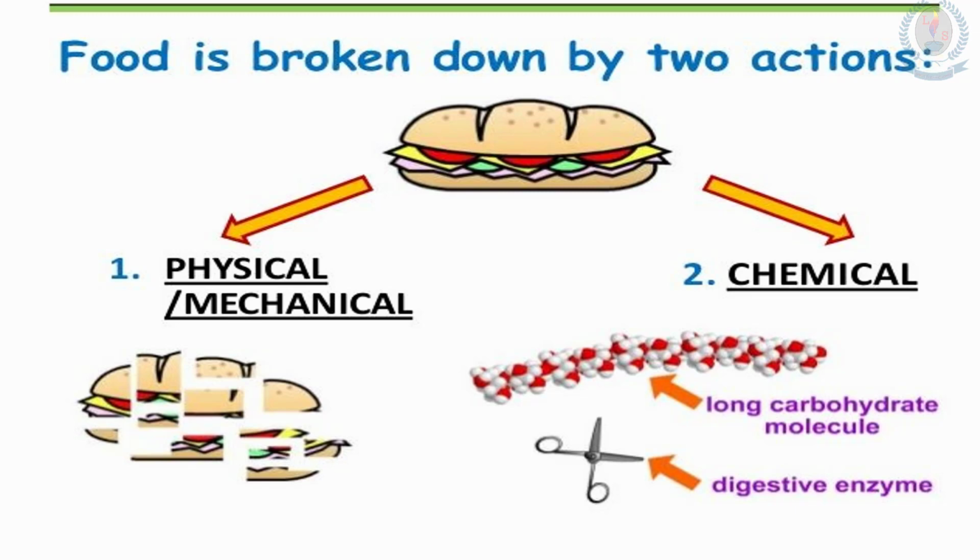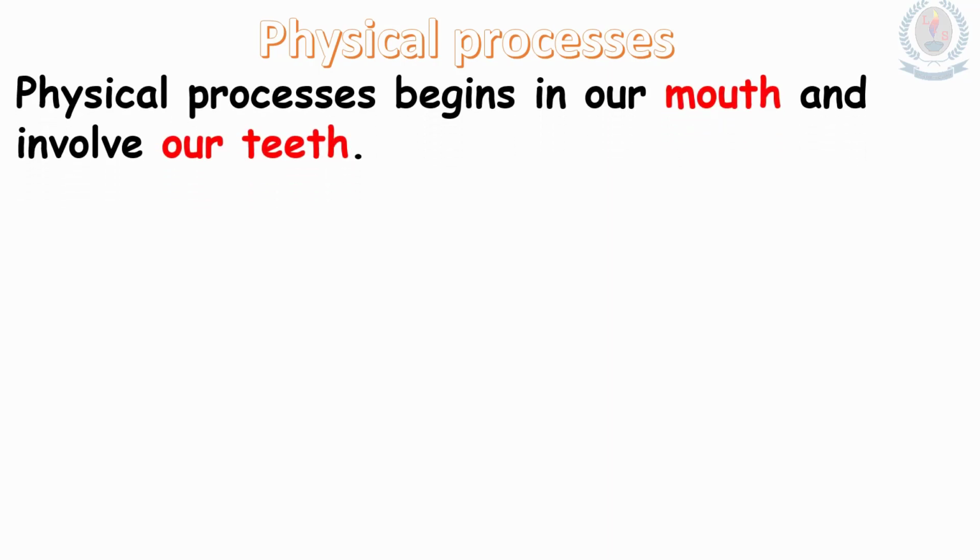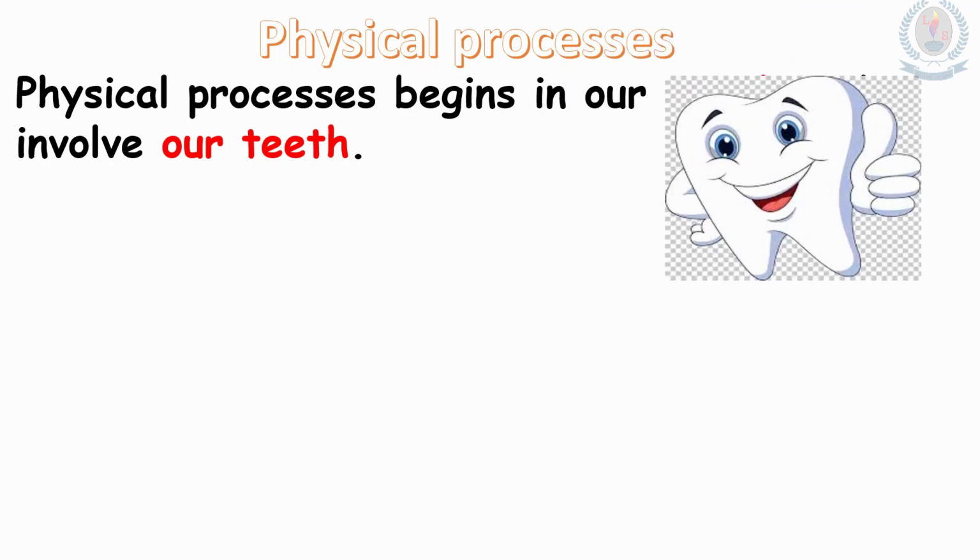Food is broken down into simpler substances through physical and chemical processes in our body. Physical processes. Physical processes begin in our mouth and involve our teeth. Food is physically broken down into smaller pieces by our teeth. Children, we know we have 4 types of teeth to help us to cut, tear, crush and grind our food. Now we will see the pictures.